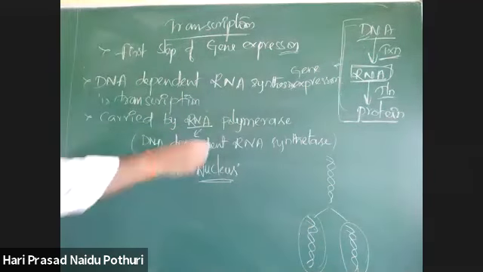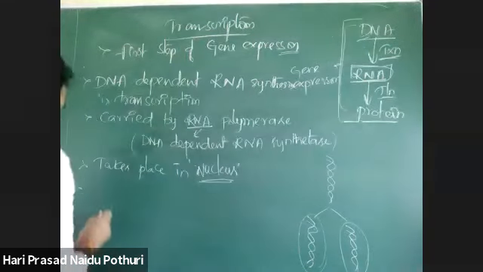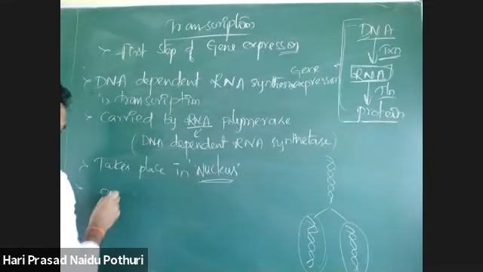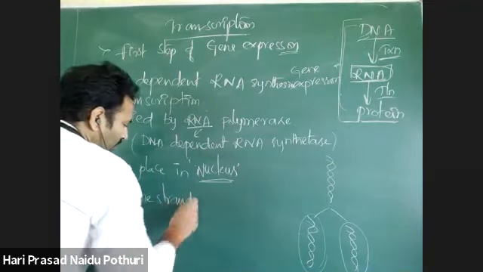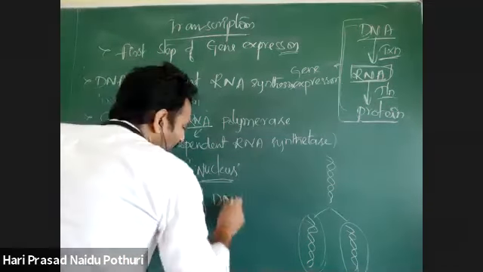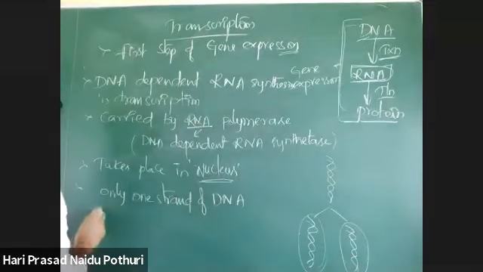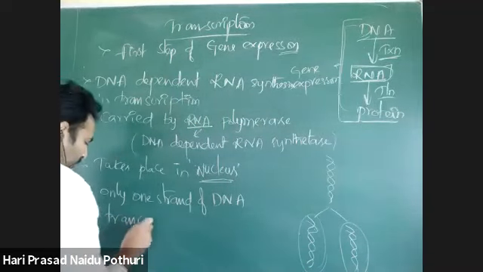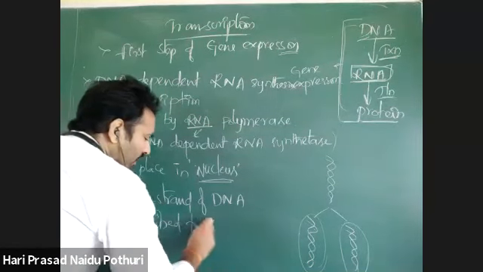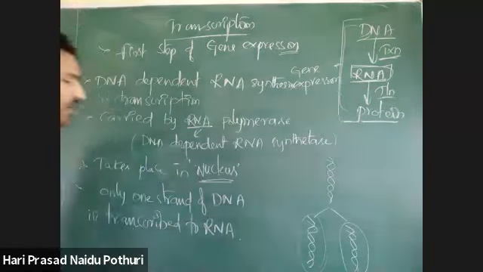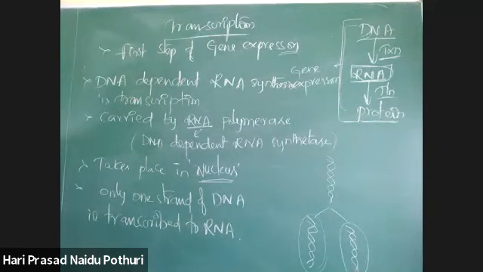But in transcription, only one strand of DNA will be transcribed to RNA.